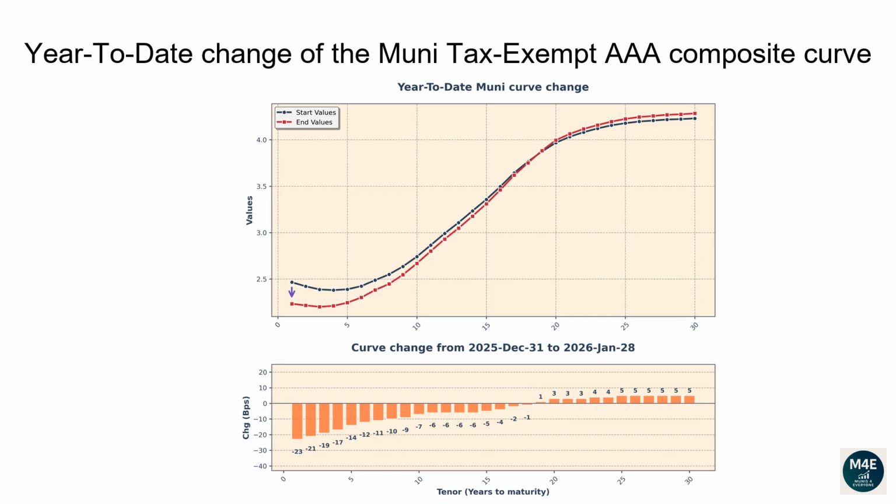The 1-year tenor changed -23 basis points. The 2-year tenor changed -21 basis points. The 5-year tenor changed -14 basis points. The 10-year tenor changed -7 basis points. The 20-year tenor changed 3 basis points. The 30-year tenor changed 5 basis points.